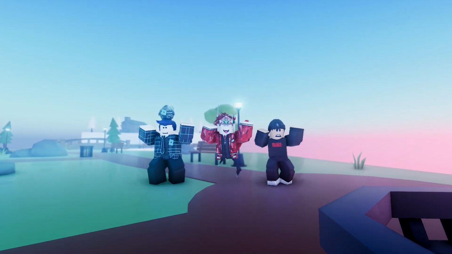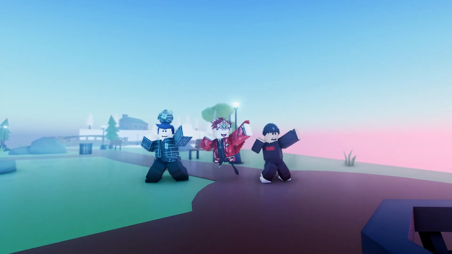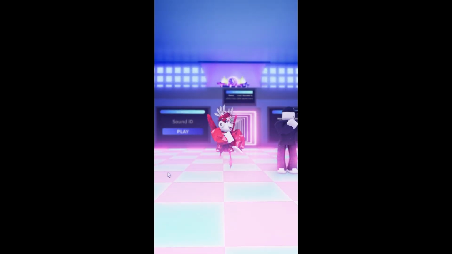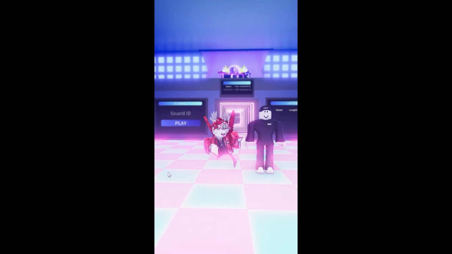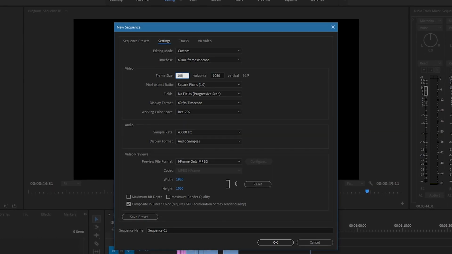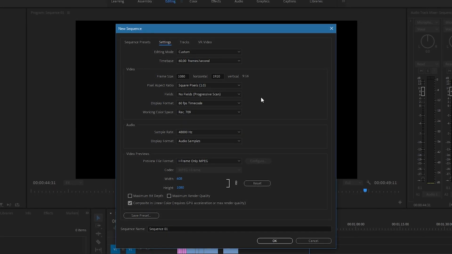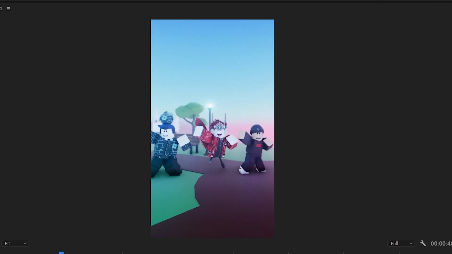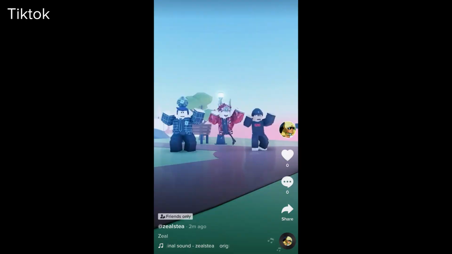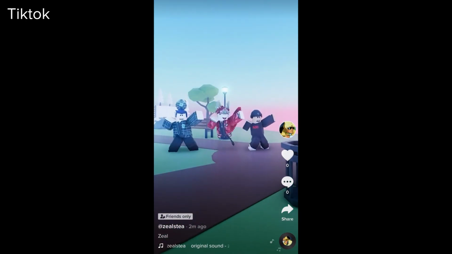Recording TikToks with multiple people can turn out to be a pretty big problem. That's because you don't actually know whether they all fit inside of the frame until you actually edit the video. During editing, you crop the frame according to how it's going to be shown on TikTok. And that's when you might realize that you've made a big mistake. To prevent this from ever happening, I made a way to see how your video will show on TikTok.